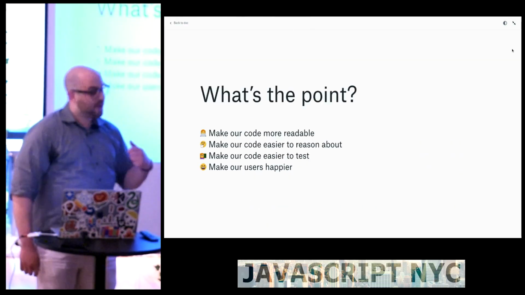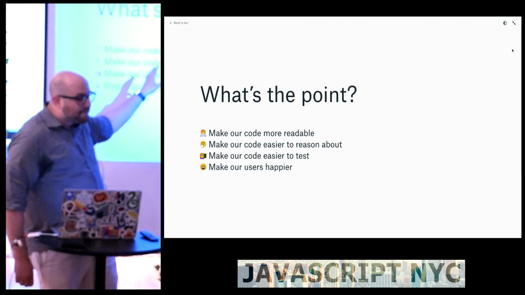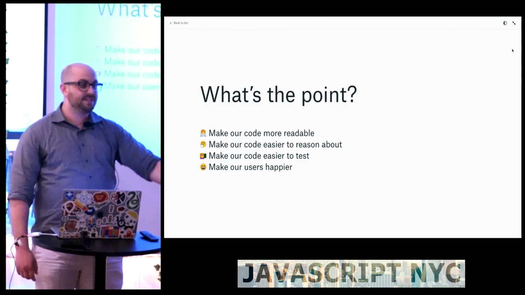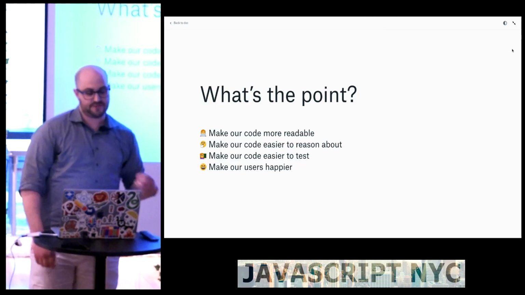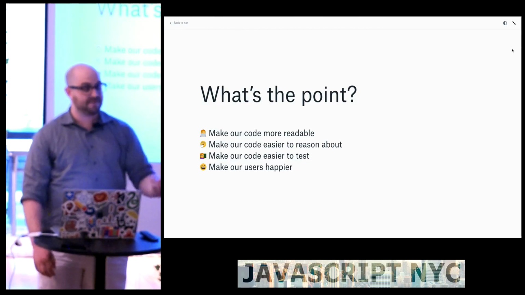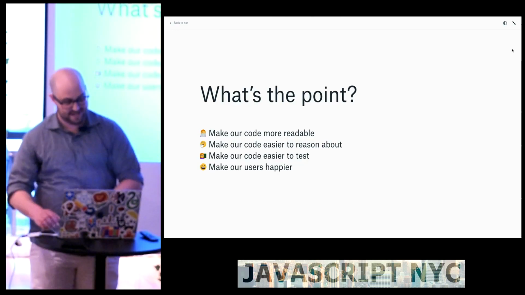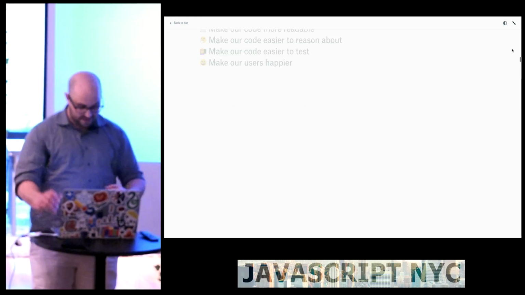So what's the point? We want to make our code more readable. We want to make our code easier to reason about. We want to make our code easier to test. And we want to make our users happier. In fact, I like to say that we're optimizing for happiness, because we're optimizing for developer happiness and user happiness. Those are the things that we're going for here.